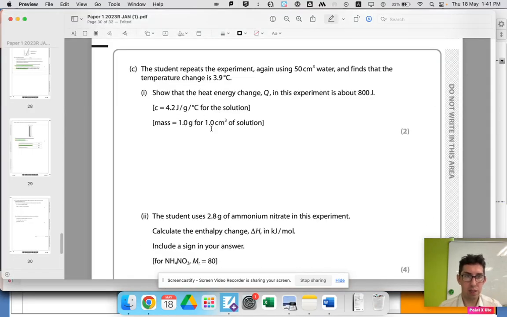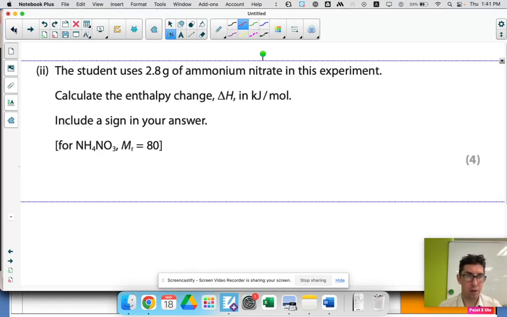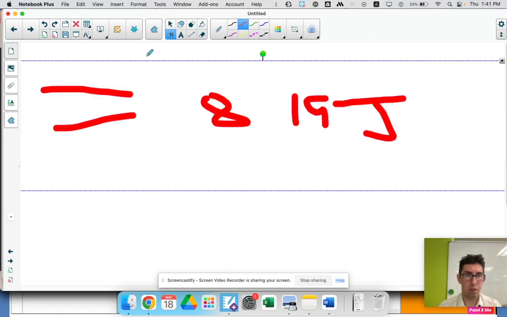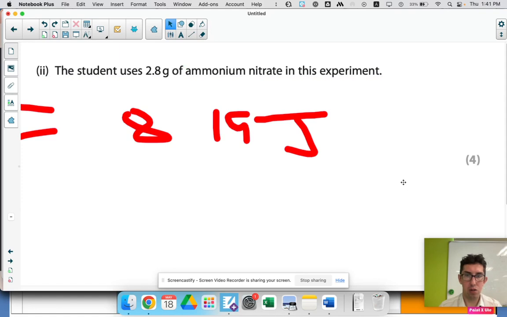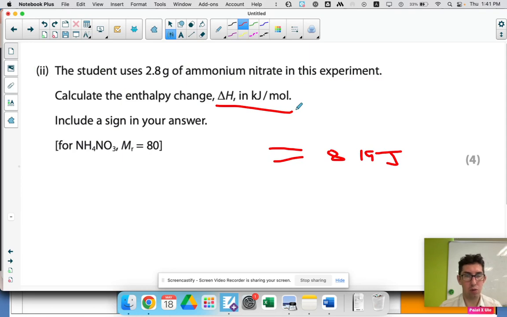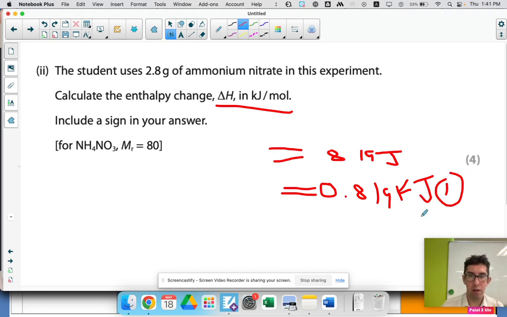So we've got to take our answer to this one and use it in this one. So we worked out Q. We know that Q is 819 joules, and we want to work out delta H in kilojoules. So step 1, let's convert that to kilojoules. 819 joules is 0.819 kilojoules. So just go 819, divide by 1,000 to convert, 0.819 kilojoules. That'd be worth 1 mark. You could actually do that later. You don't have to convert it now, but I would generally convert it now.